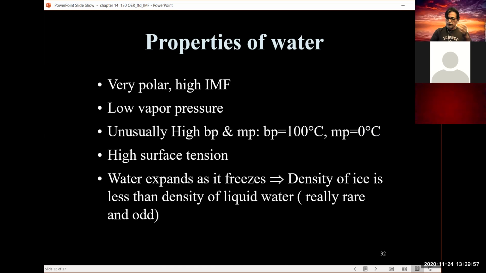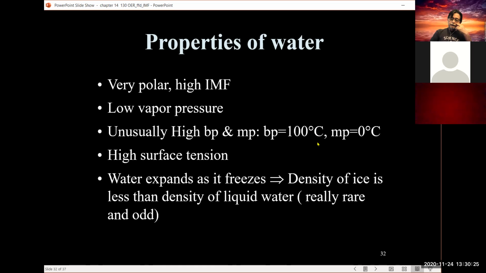It has high surface tension. And what's really unique about water, which is unusual for most compounds, is when it freezes, it literally expands. In fact, because of this expansion, the density of ice is much less than the density of liquid, and hence ice will float.